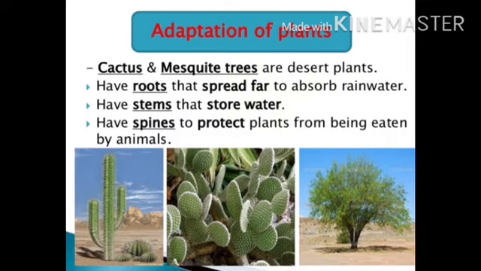A thick cuticle is found on the stem and leaf for prevention of loss of water. Cactus and mesquite trees are desert plants. They have roots that spread far to absorb rainwater, have stems that store water, and have spines to protect plants from being eaten by animals.